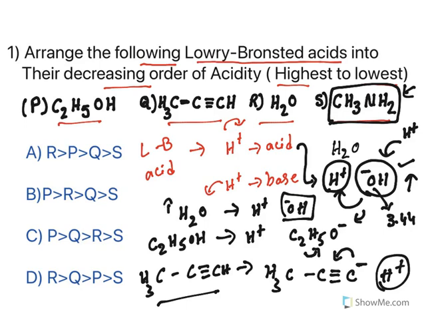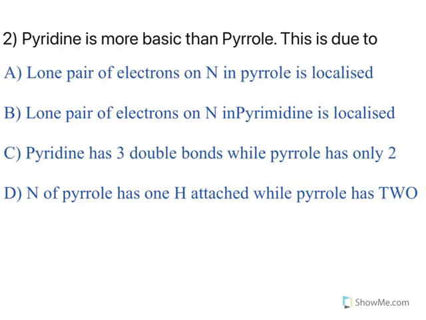So the first one is water. What is the option? R. And then ethanol, that is P. And then acetylene, that is Q. So this is the right order. All these are concept based questions and you need to understand them once. Once you understand, you can answer any kind of question. So the answer is this one. Moving to the next one.